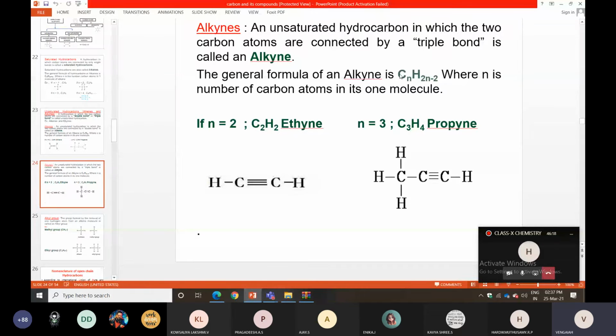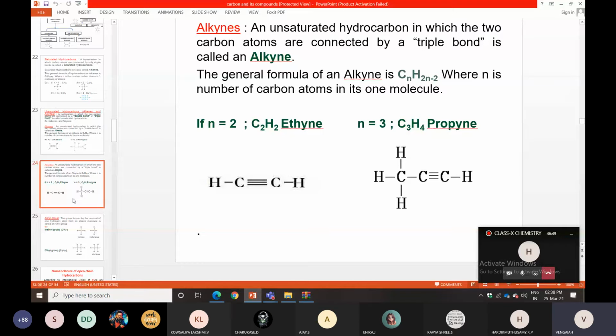Again I will repeat. Hydrocarbons are classified into two types. What is the meaning of hydrocarbons? Containing carbon and hydrogen only. They are classified into open chain and closed chain. Under open chain we have two types: saturated and unsaturated. Under saturated we have alkanes. Under unsaturated we have alkenes and alkynes.